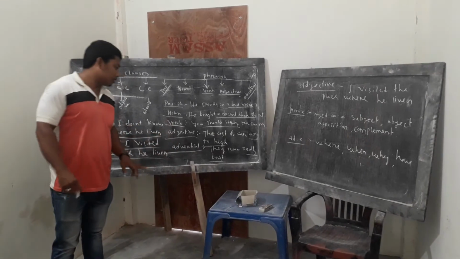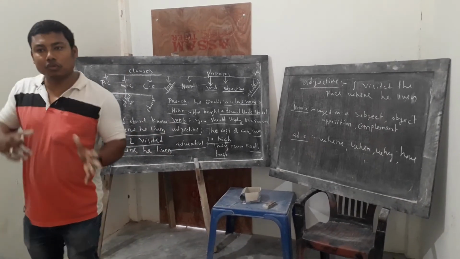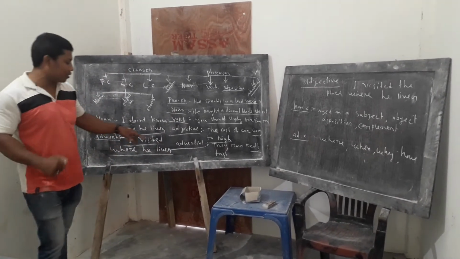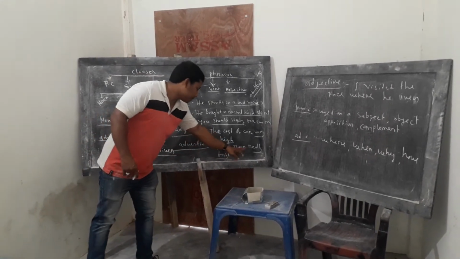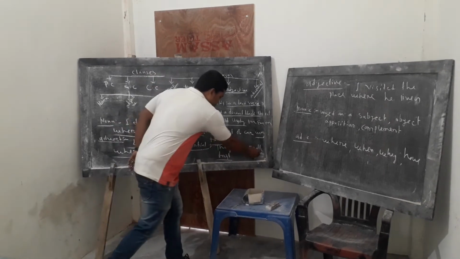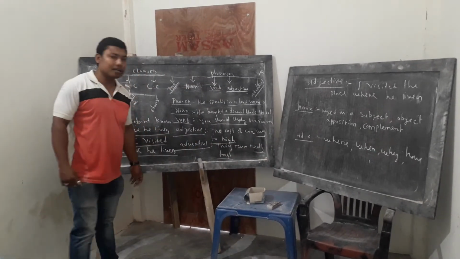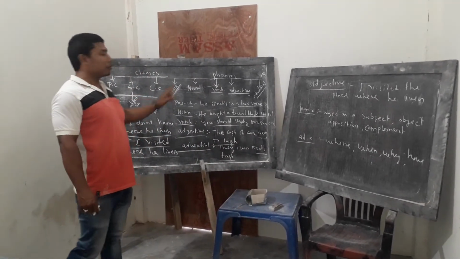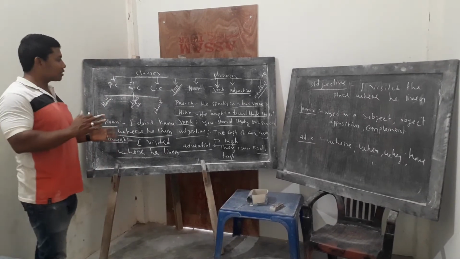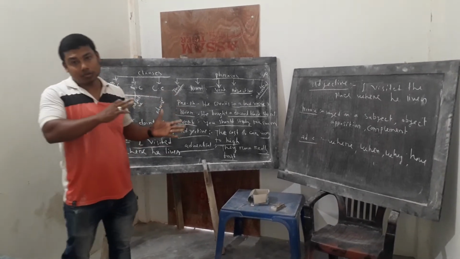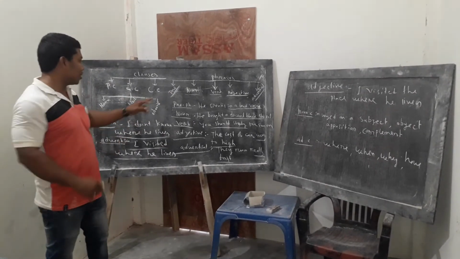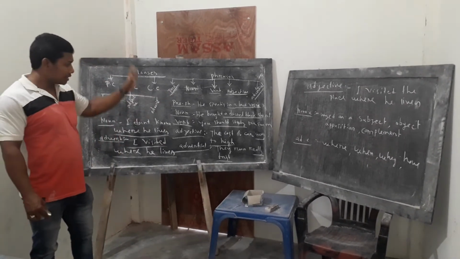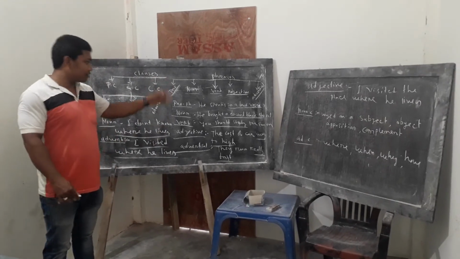Then the adverbial phrase. Words or a combination of words which work together to give more information about an adverb. Suppose, they did it really fast. Here, really fast is the adverbial phrase. And the last one, the prepositional phrase. Prepositional phrases are where a word or more than one word work together to give more information about a preposition. These are the concepts of phrases.